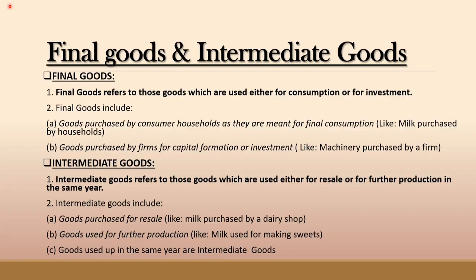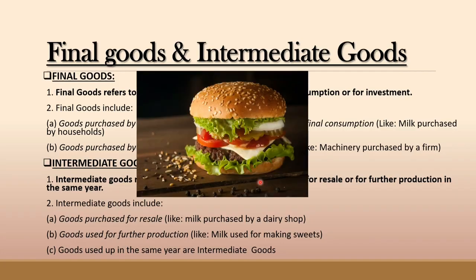Note, it must be noted that the final goods are neither resold nor used for further transformation in a process of production. This is for final goods. Now let's take an example of burger. Burger is a final good ready to be consumed. But the things used in the preparation of burger, or the things used to make the burger, are intermediate goods. Got it? Good.